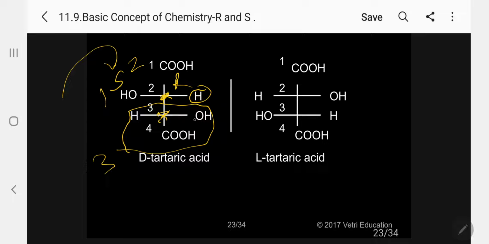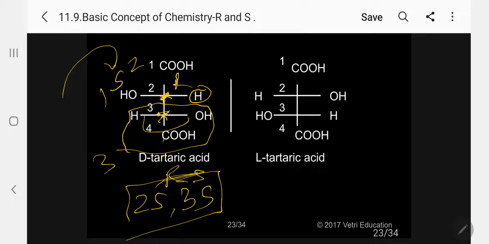Coming over here, 1, 2, 3, R. So real will be yes. So in this case, 2 yes, 3 yes, the tartaric acid. I can give the name as 2S, 3S, dihydroxybutane-1,4-dioic acid is D-tartaric acid.